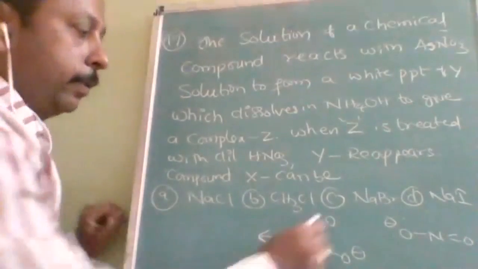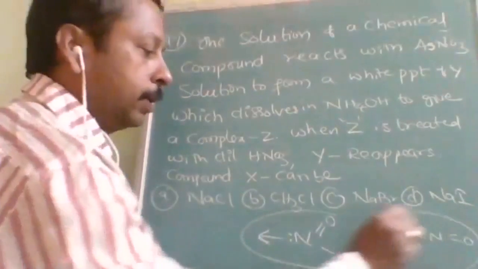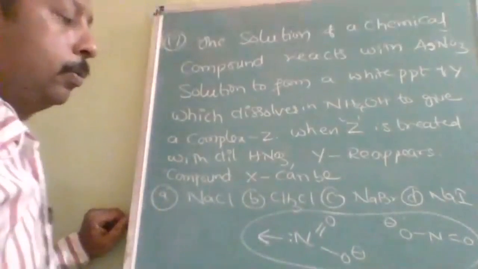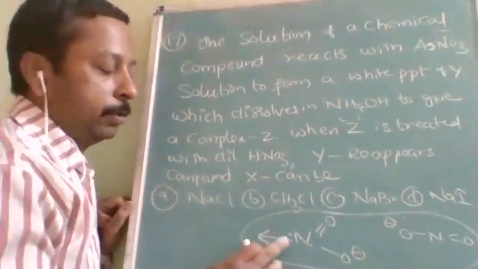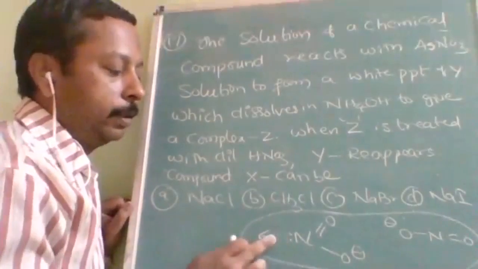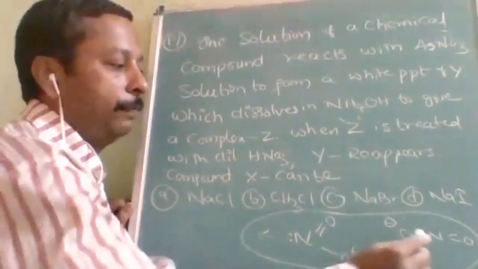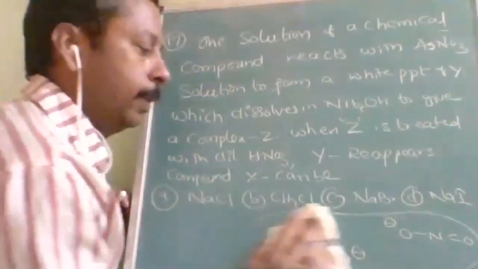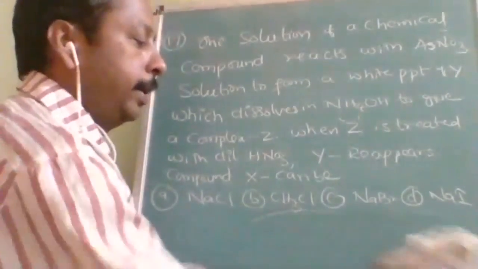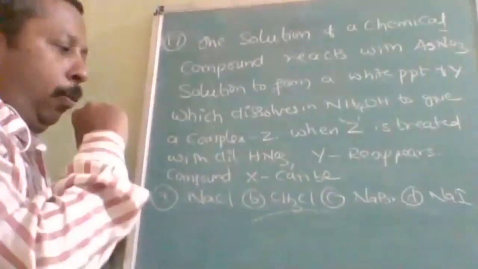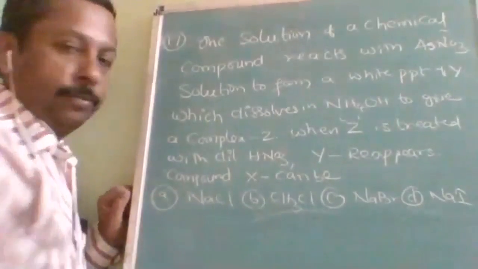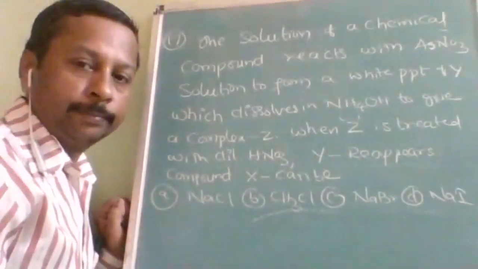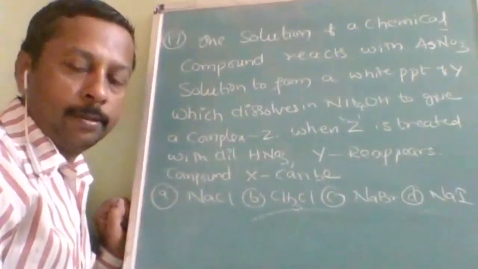Now in the previous question the doubt was what is the difference between NO2 and ONO. If the metal is attached like this then it is called NO2, and if it is attached like this then it is ONO. Nitrate, nitrite. Now you try to solve this question. Okay, good.